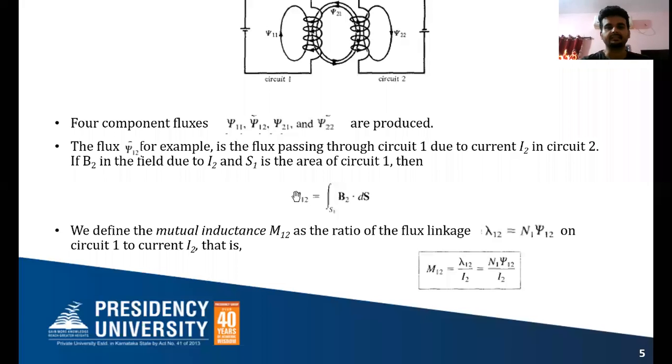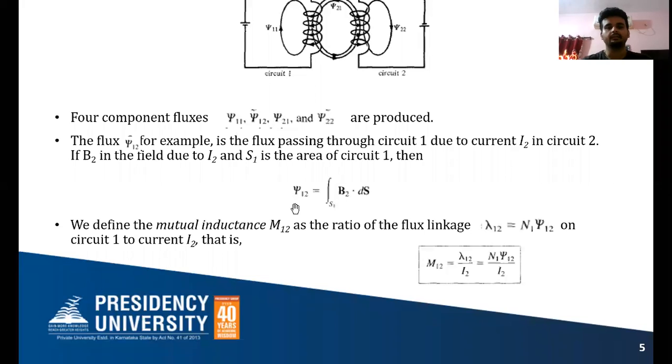So Psi12 means flux through circuit 1 due to current in circuit 2. Why S1 here? Because we have to calculate the flux in 1 due to 2, due to current in circuit 2. So it will be given as B2 dot dS, integrated over the area of the first circuit, S1.